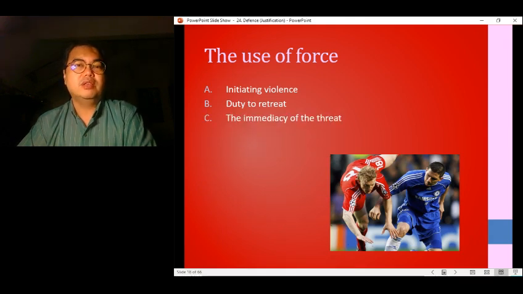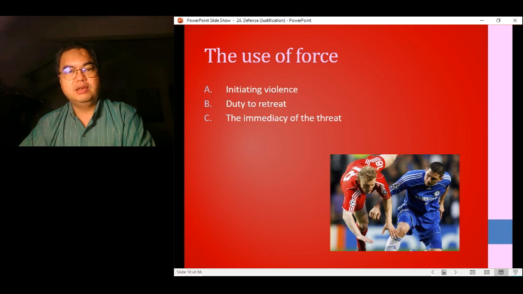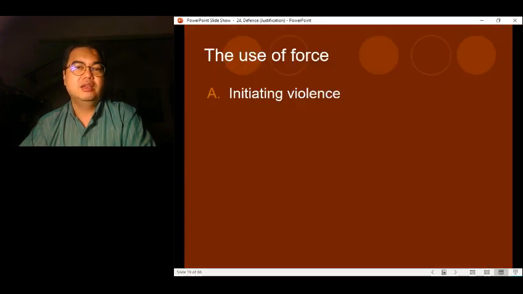Under the use of force, there are three subtopics. First, we're going to look at what happens if you are the one that initiates the violence, and then you have to act in order to defend yourself. Two, we're going to see whether there is a duty to retreat or not, right? So if your life is being threatened, do you have a duty to run away, try to escape, or can you just straight away defend yourself? And then we're also going to look at the use of force when there is the immediacy of the threat. So let's look first at initiating violence.